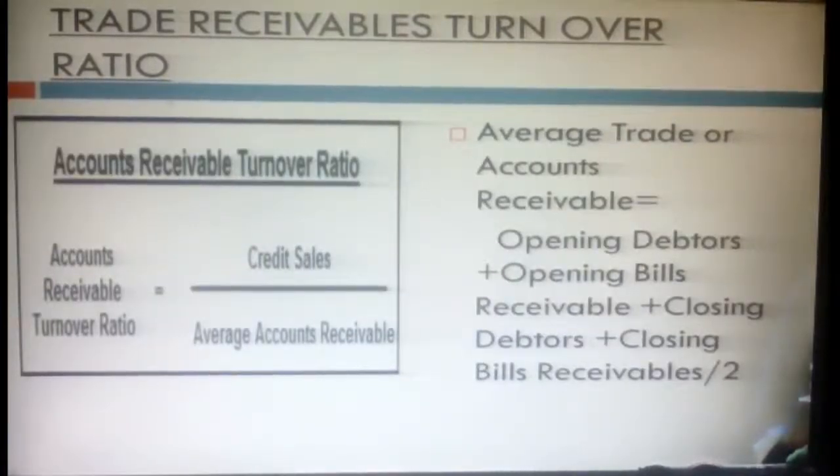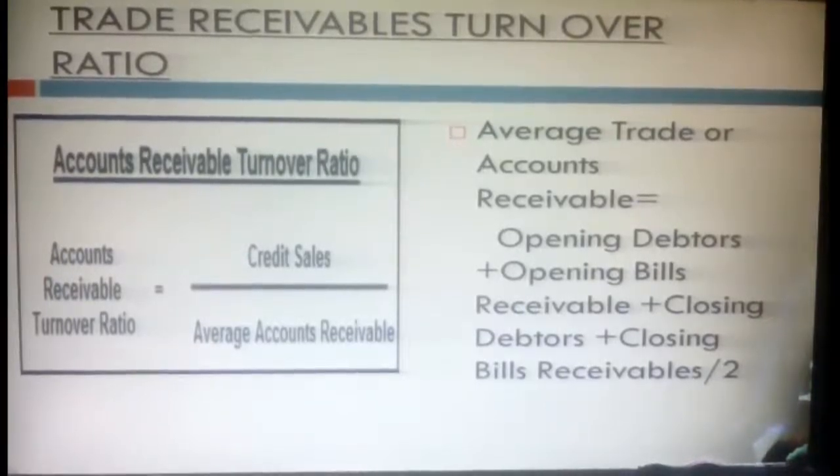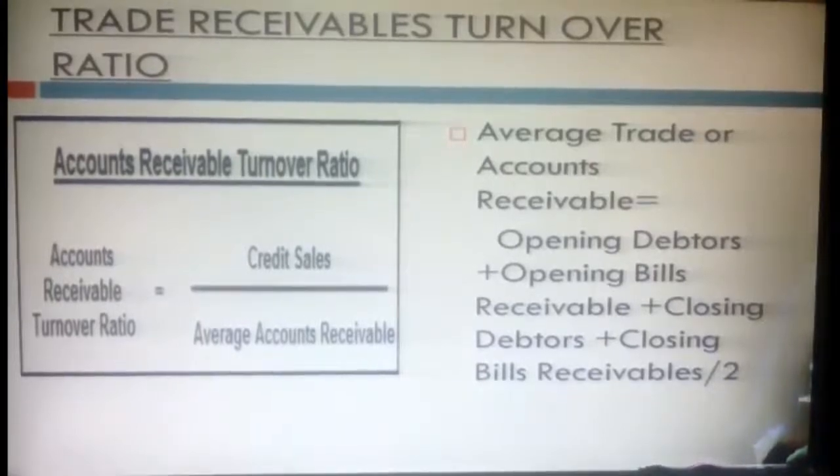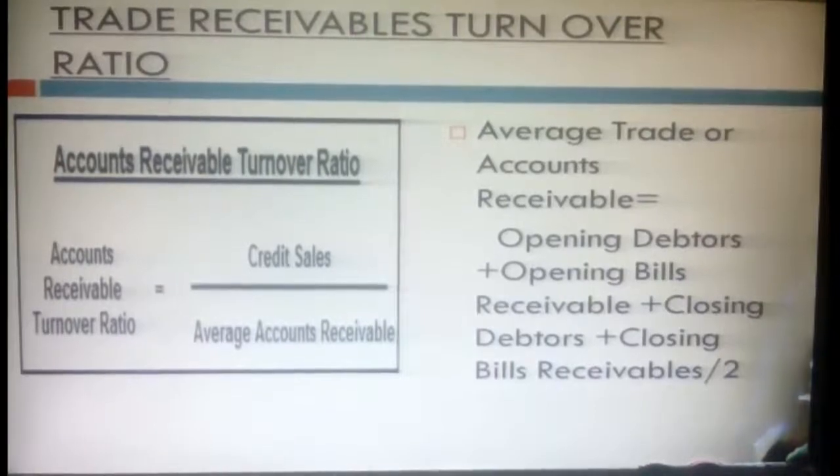Here, what is the meaning of average account receivable? It is opening debtors plus opening bills receivable plus closing debtors plus closing bills receivable, divided by 2. That is the meaning of average account receivable.